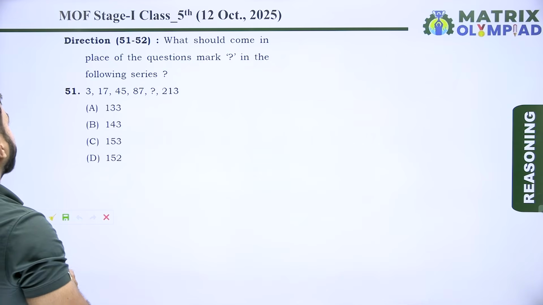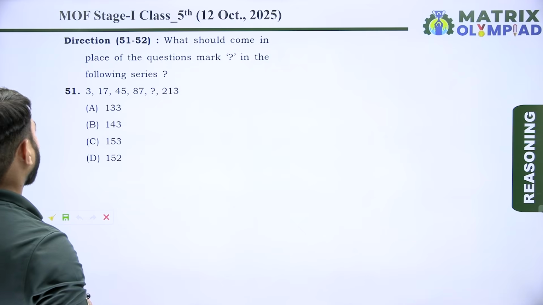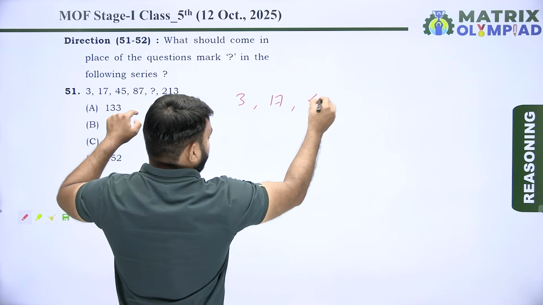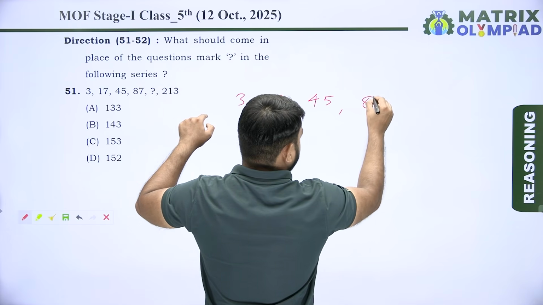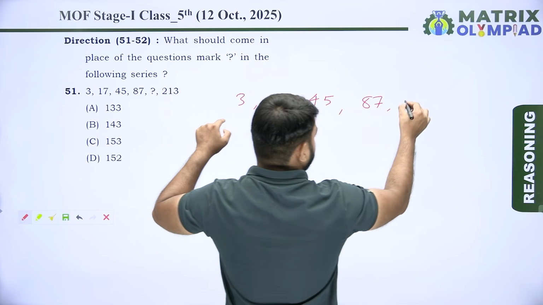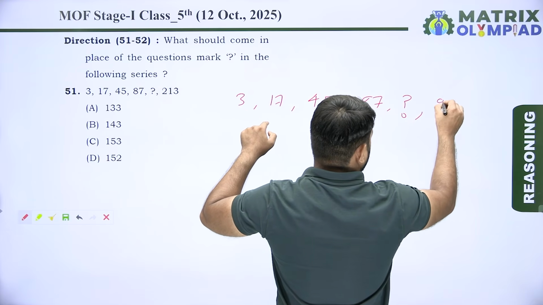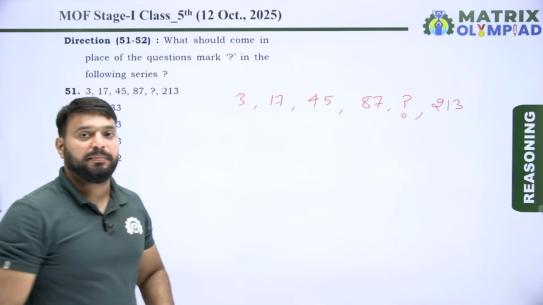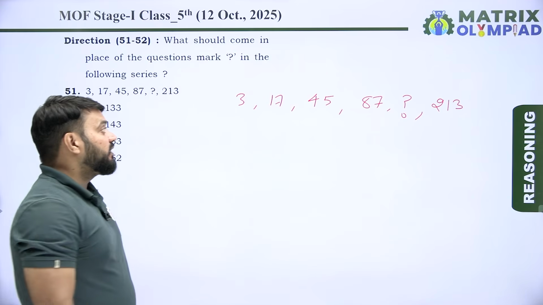So let's get started. So now here question number 51. What should come in place of the question mark in the following series? So series is 3, 17, 45, 87. After 87 next number is missing, and after missing next is 213. So first find the pattern of the given number series.